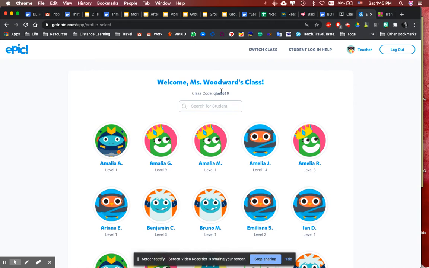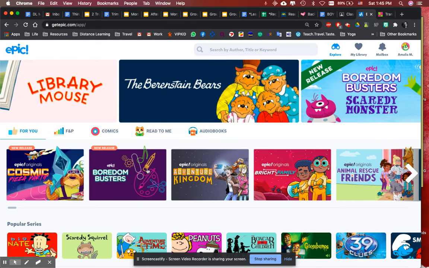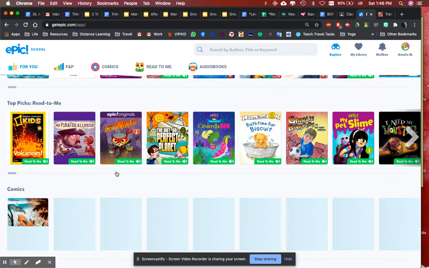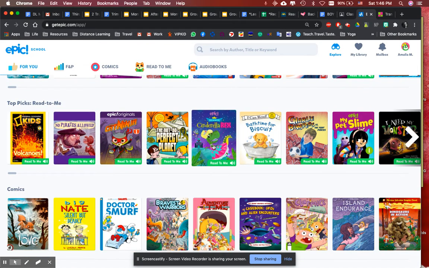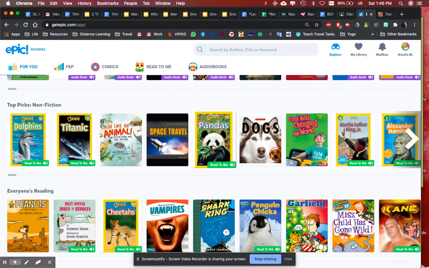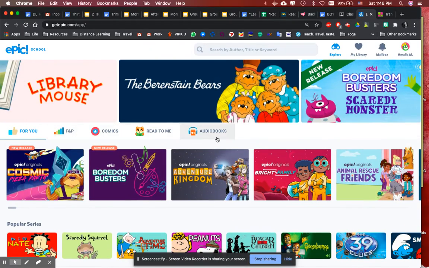Once you log in, you'll find your name. I'm going to pretend to be Amalia M today. Now, when I log in, I can already see a bunch of choices. They have some that they recommend for you, popular series, top books that can be read to you, comics, nonfiction, many things, okay? But you also can search along here.